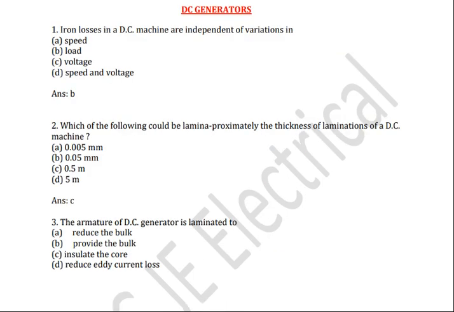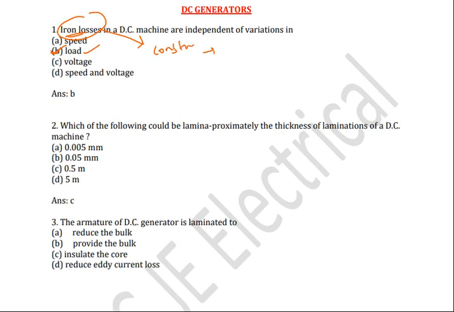First question, iron losses in DC machine are independent of variations in. So iron losses will not depend on which one? Speed, load, voltage, speed and voltage. The correct answer is load. Iron losses will not depend on load because iron losses are constant losses.